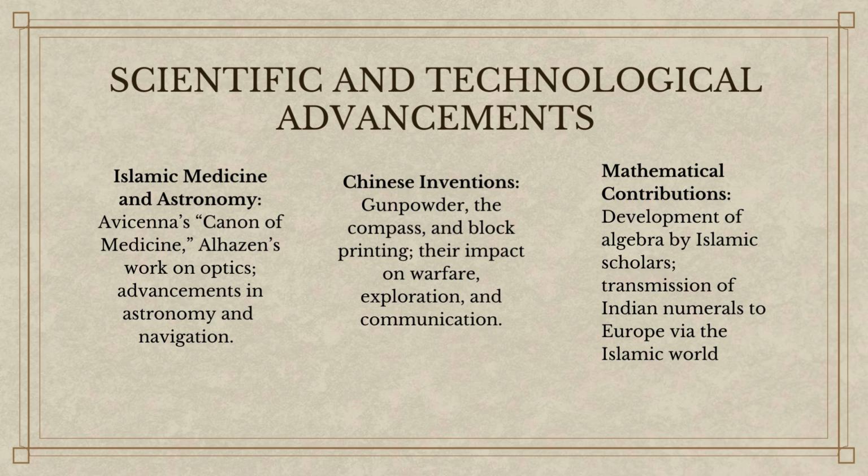Scientific and technological innovations were key contributors to cultural development. In the Islamic world, scholars made significant contributions to medicine and astronomy, with Avicenna's Canon of Medicine and Alhazen's work on optics being particularly influential. Chinese inventions such as gunpowder, the compass, and block printing revolutionized warfare, navigation, and communication. In mathematics, Islamic scholars developed algebra, and the transmission of Indian numerals to Europe via the Islamic world laid the foundation for modern mathematics.